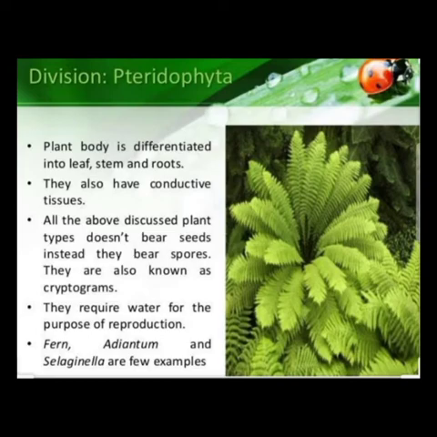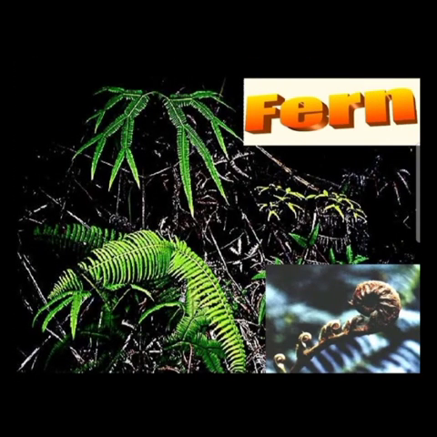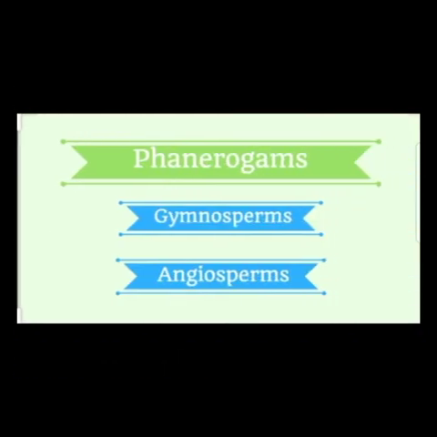Now, the other one, which is phanerogams. Plants which have special structures for reproduction and produce seeds are called phanerogams. After the process of reproduction, seeds are formed which contain the embryo and stored food. During germination of the seed, the stored food is used for the initial growth of the embryo.